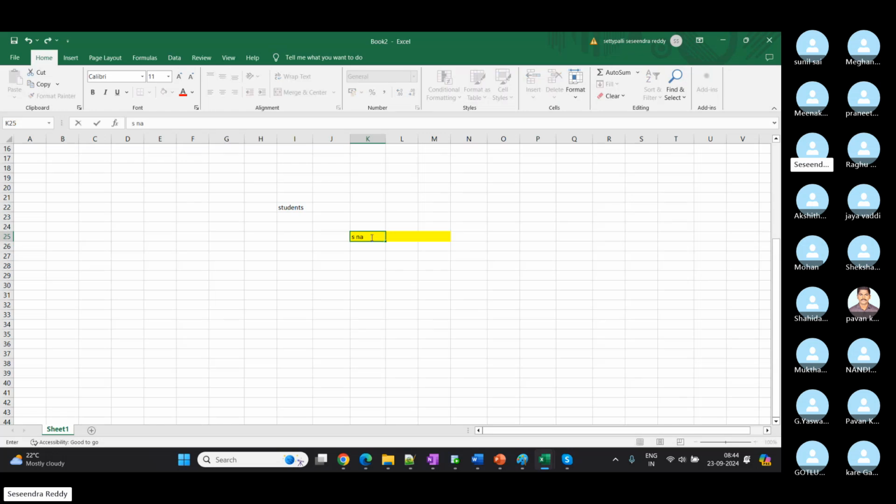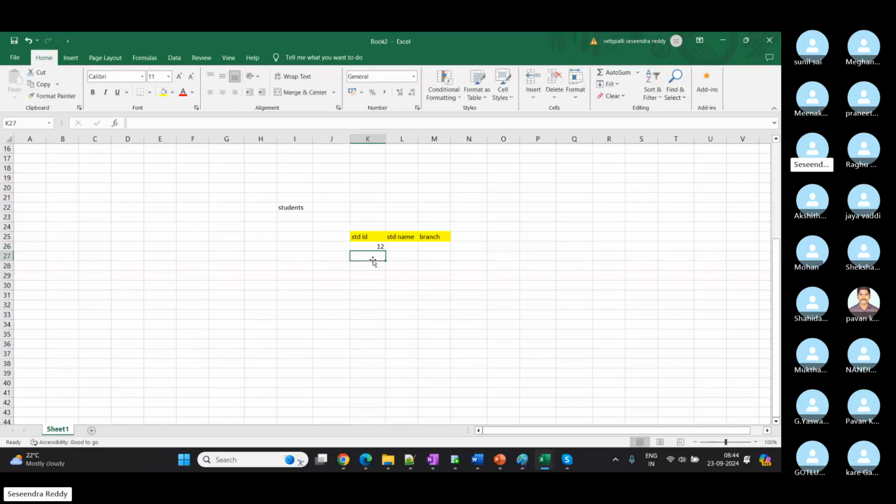Maybe first we'll go with the SID, student ID, then student name, and then branch. So these three fields we want to store in a notebook. We need not follow any rules. If we have a book and pen, we can directly write it: student ID, student name, branch. That's it, and we can start entering data.